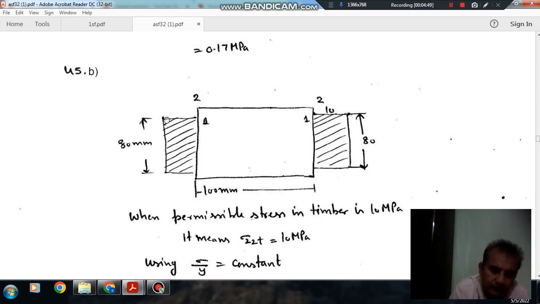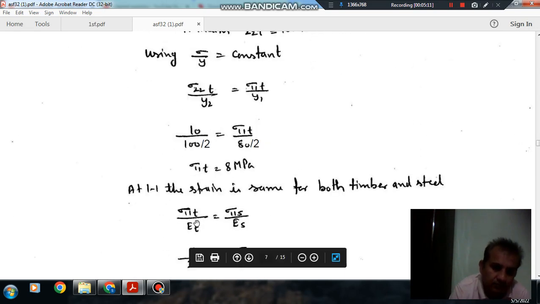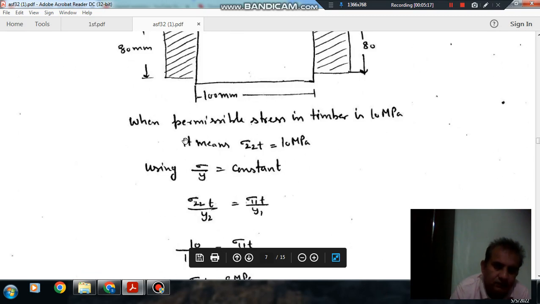So at section 11 the steel and timber are collinear, so they will have the same strain. So epsilon 11 T should be equal to epsilon 11 S. Sigma 11 T by ET is strain in timber, and sigma 11 S by ES is strain in steel.